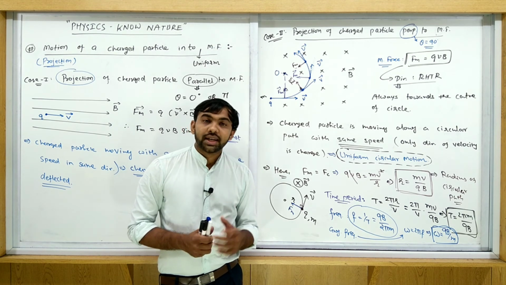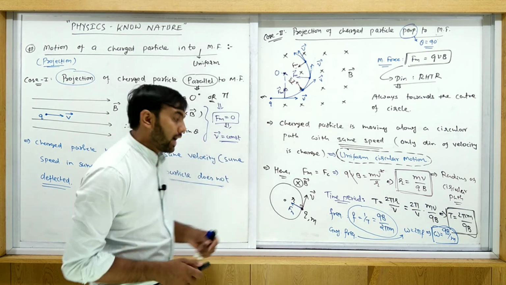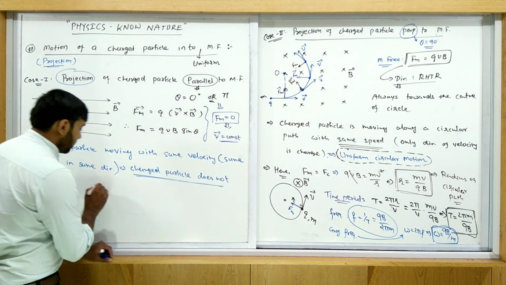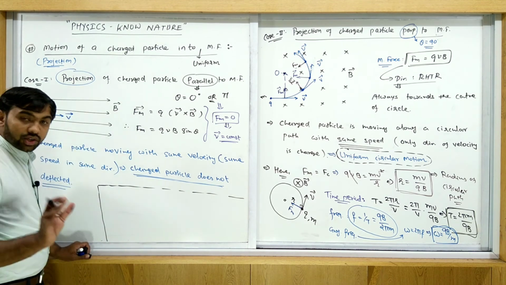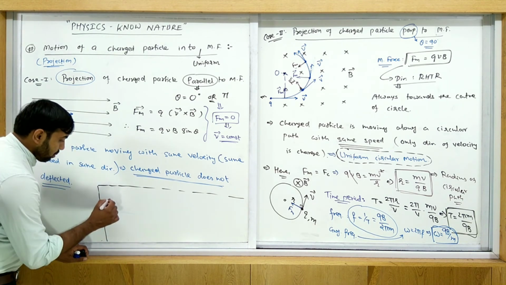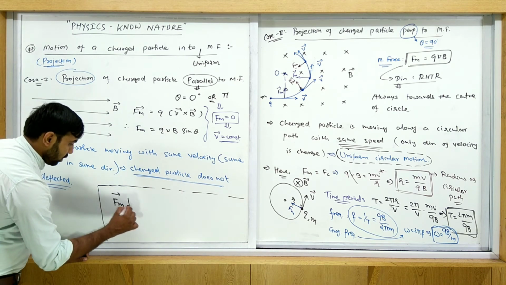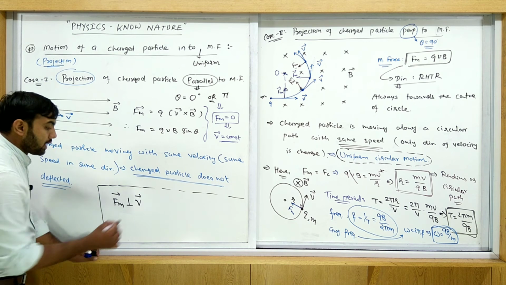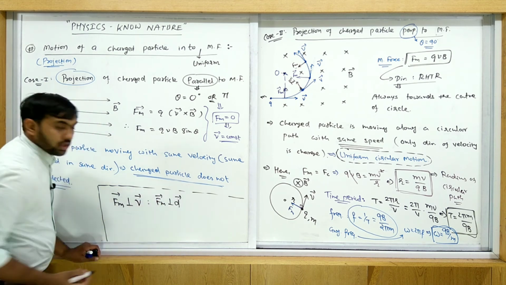Why? I am writing this reason here. Consider this situation: Fm and v are always perpendicular to each other. So Fm is perpendicular to v, which means Fm is perpendicular to displacement.